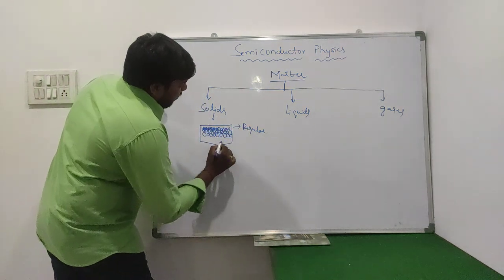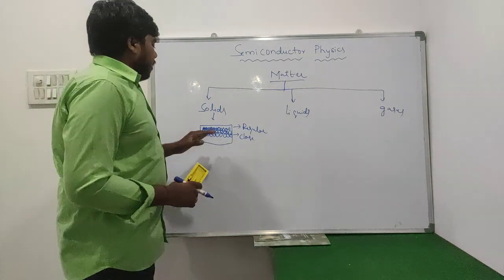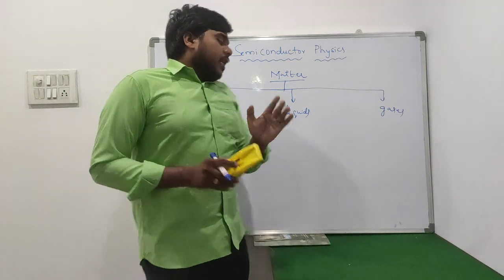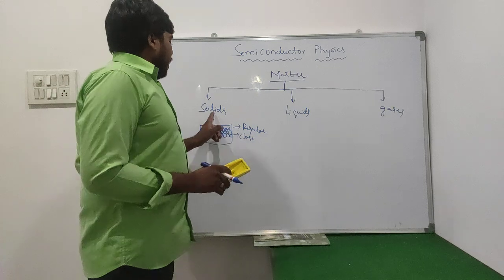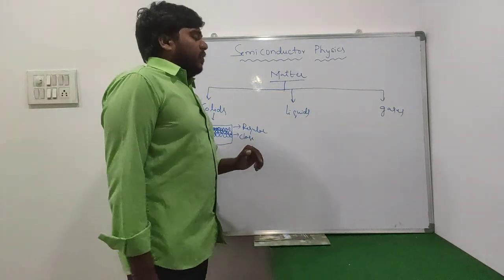And again they will be very close to each other. That means one molecule is very close to another one. That's about the molecular arrangement within the solid material. So how are the molecules arranged within the liquid?